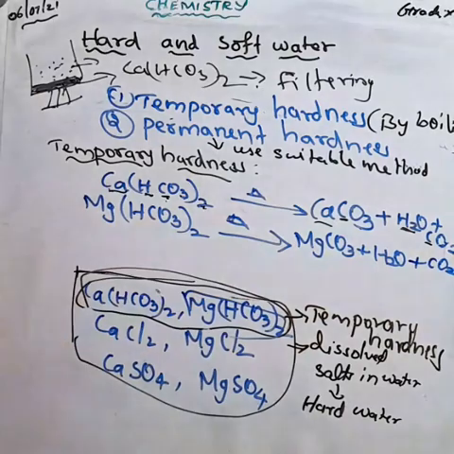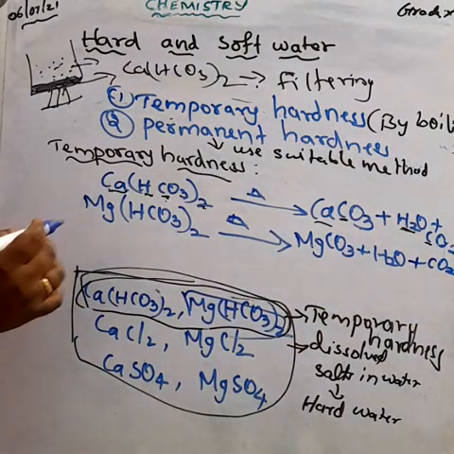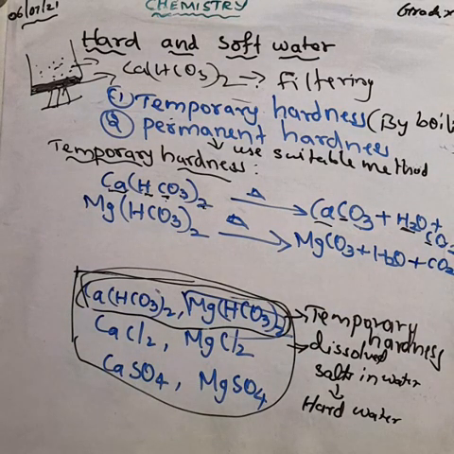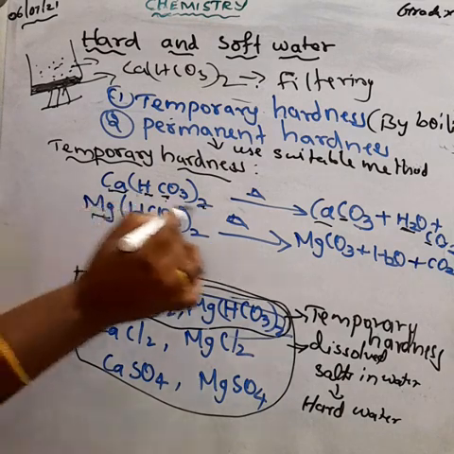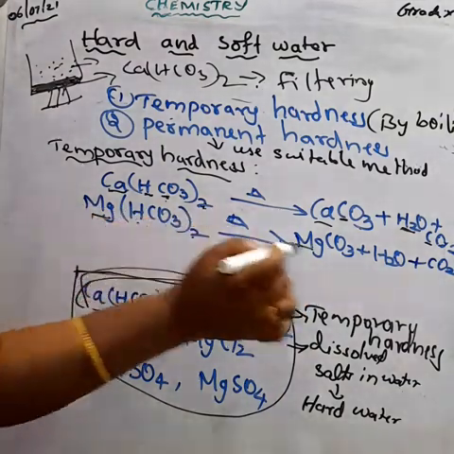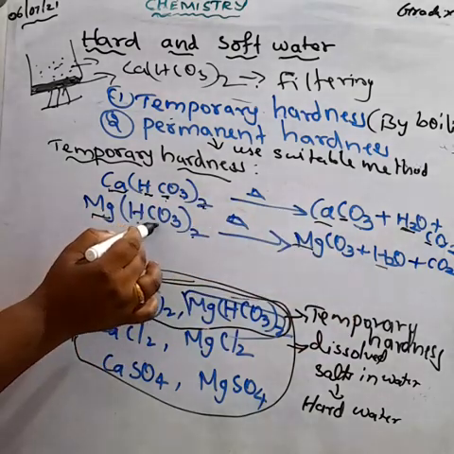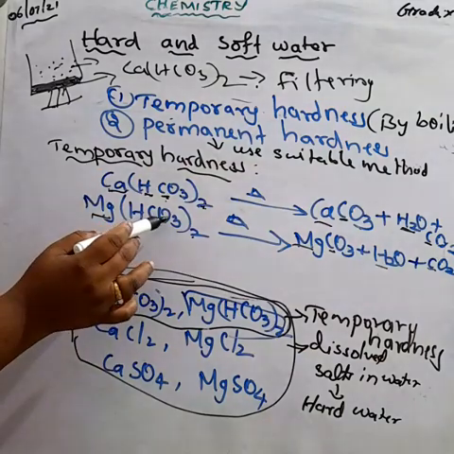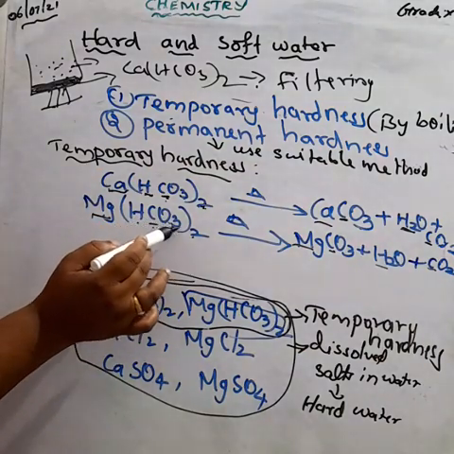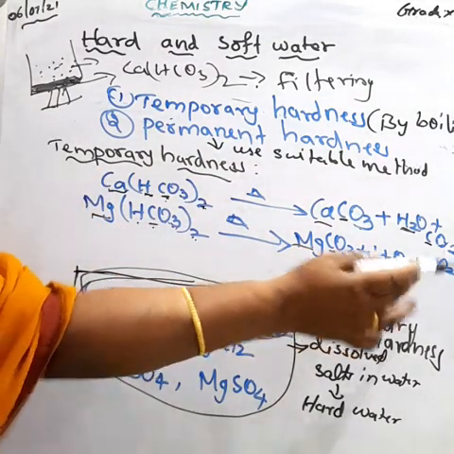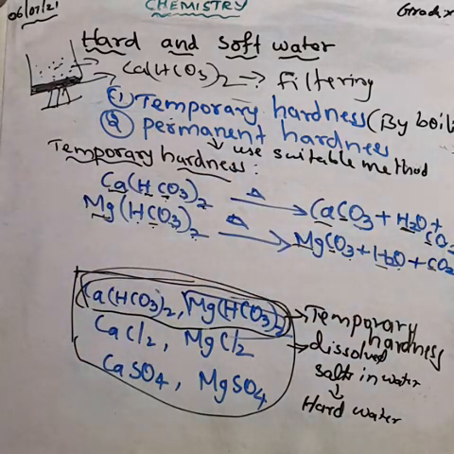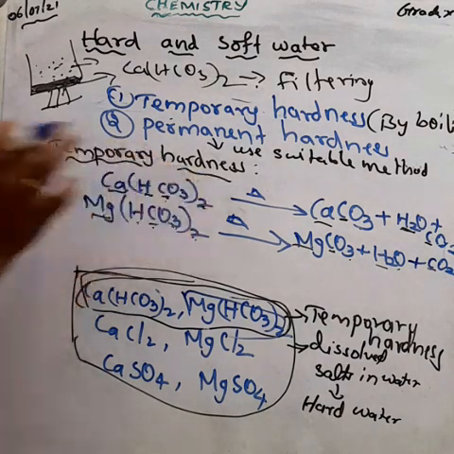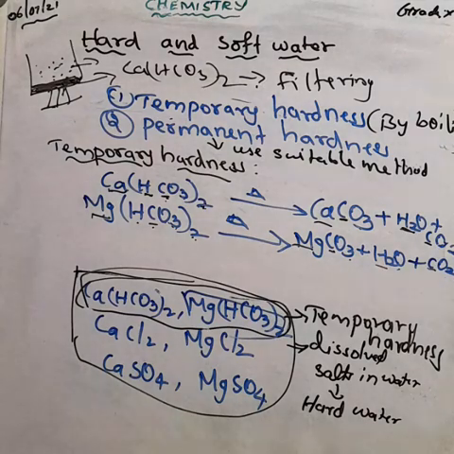Now I have to balance the equation here. Magnesium: only one magnesium, here also only one magnesium. Hydrogen: 2 hydrogens here, also 2 hydrogens. Carbon: 2 carbons here, and here 1 plus 1, 2 carbons. Oxygen: 6 oxygen atoms here, and here 3 plus 1 is 4, 4 plus 2 is 6 oxygen atoms. Now the equation is balanced. So this is about temporary hardness. We can easily remove it by boiling the water.